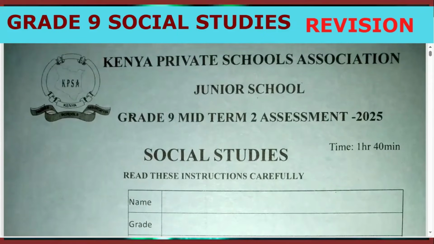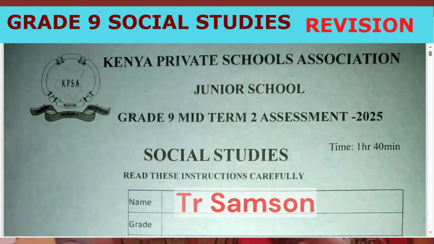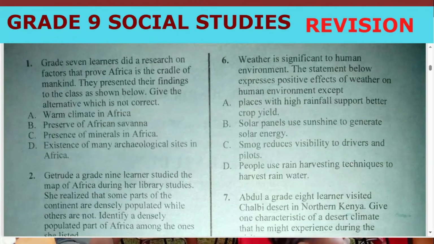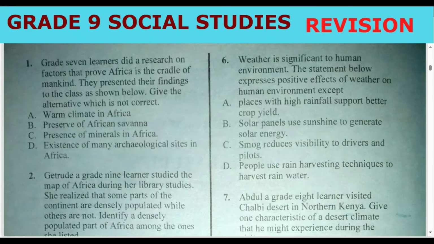All right, welcome to our session. Here we are revising PIPSA assessment. This is grade 9 social studies as we help you to conquer KGCSE assessment, which is coming at the end of this year. Now, we are given number 1 here. We have multiple choice questions, number 1 to 20. Then the others are structured.